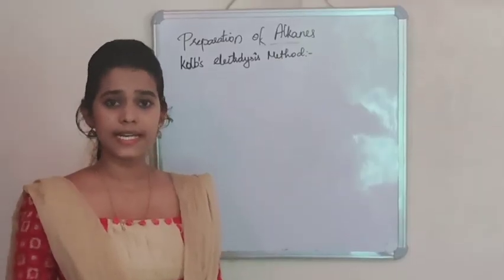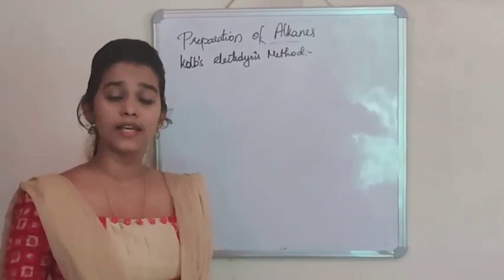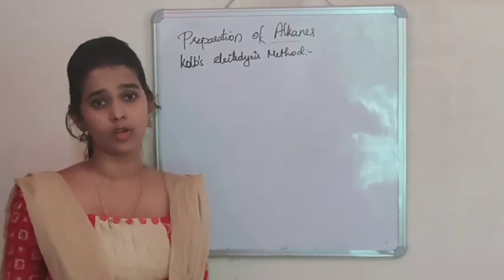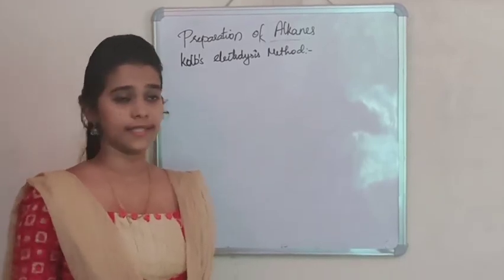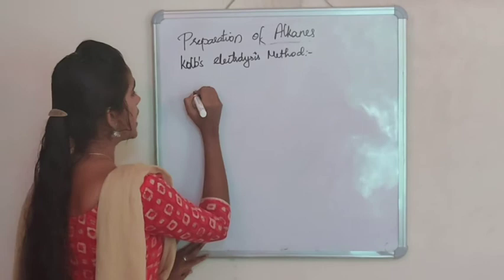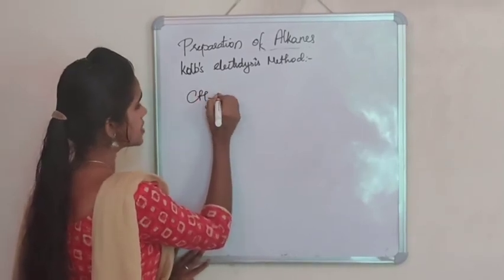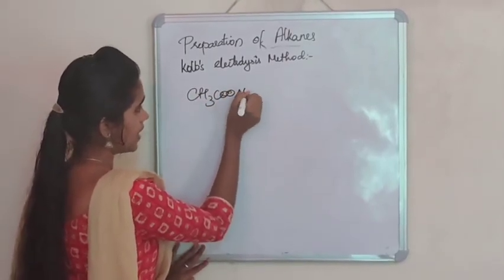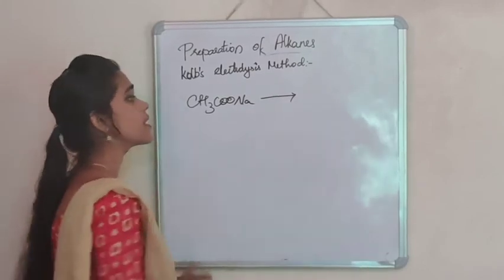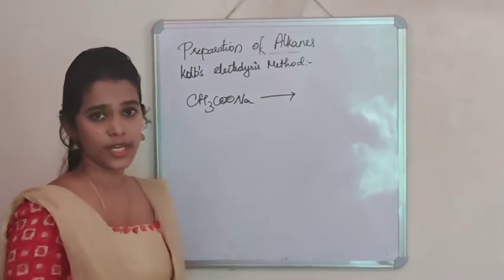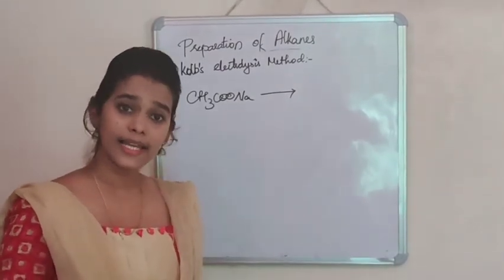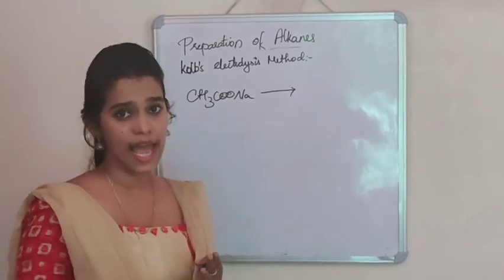Now let's consider an example where current is passed through a solution containing the sodium salt of ethanoic acid. That is, if current is passed through CH3COONa solution, then alkane is obtained at the anode side.